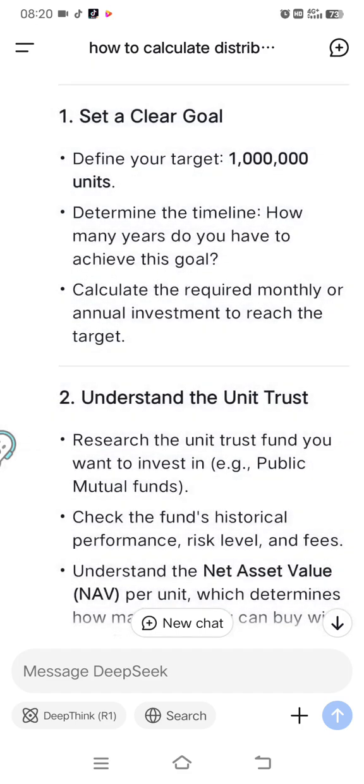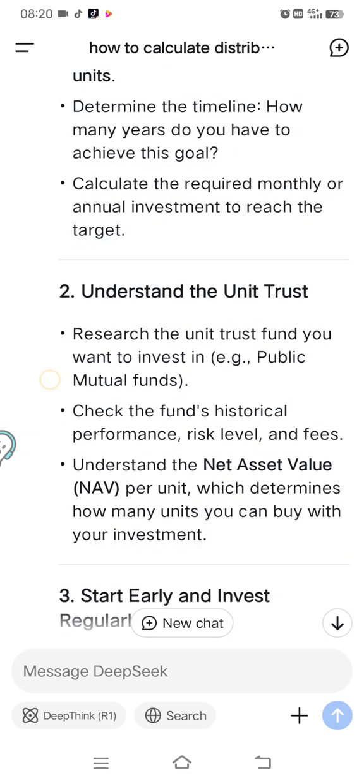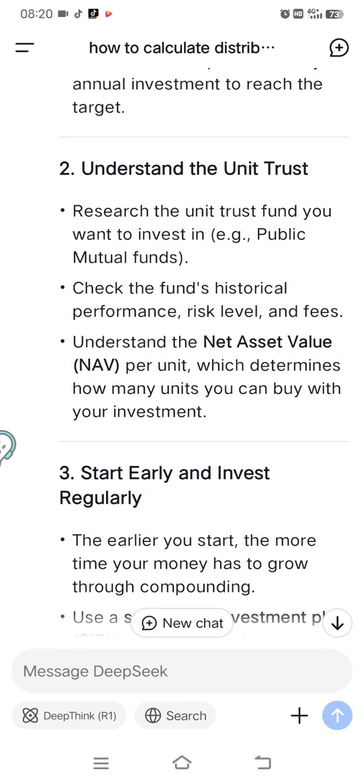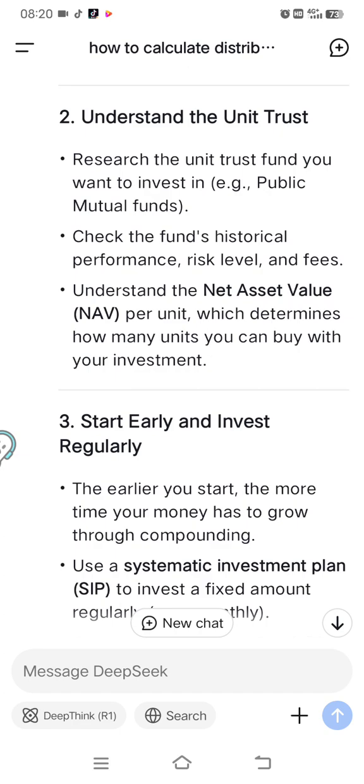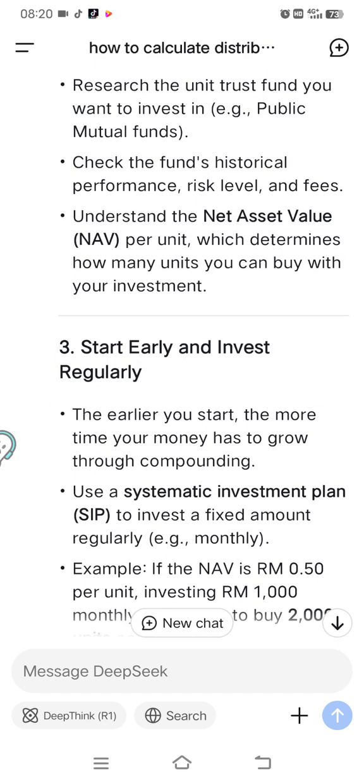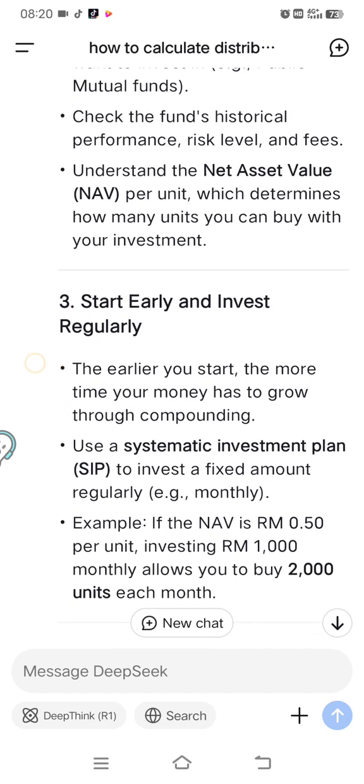Okay, determine the timeline. How many years do you have to achieve this goal? It depends on your capacity and ability, your income, your saving. So calculate the required monthly or annual investment to reach the target. Understand unit trust. So research unit trust, for example, Public Mutual. Okay, I choose Public Mutual, it is very good. So check the fund's historical performance, risk level and fees. Understand the asset value per unit, which tells how many units you can buy with your investment.